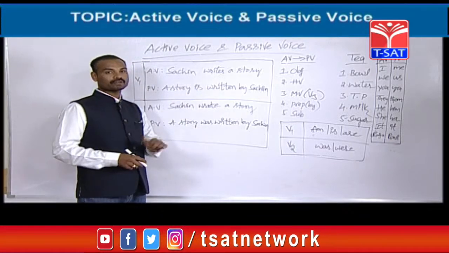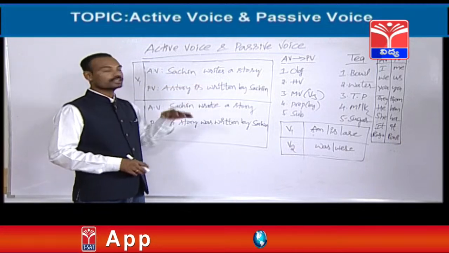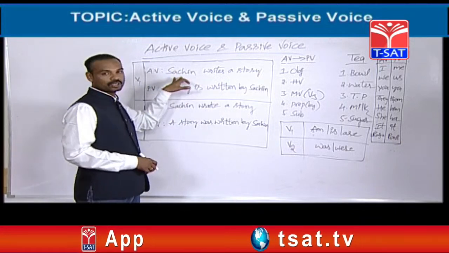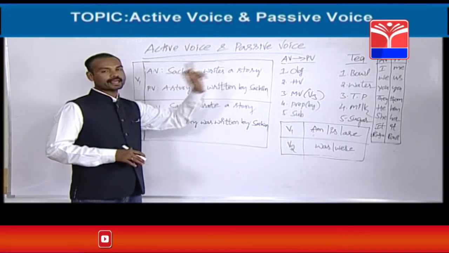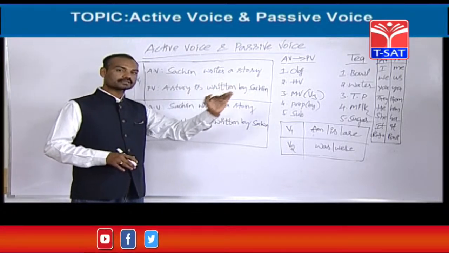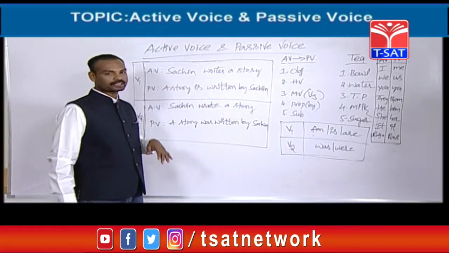Here writing is one work. Who is doing that writing work? Sachin. Sachin is doing some work, so he is called a doer. This sentence has started with the subject, that's why it is called activized. If any sentence starts with the subject, that is called activized. Now, we are going to change this activized into passive.